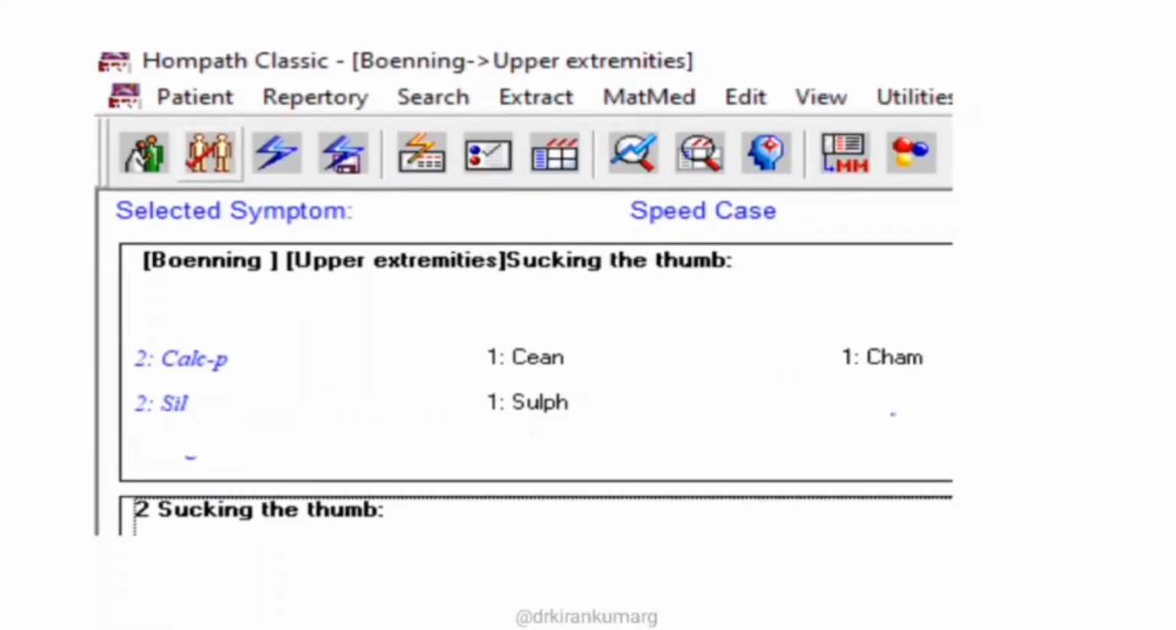The next rubric, sucking of the thumb, is directly given in the upper extremity. This is quite a common rubric dealing with children. We have children's remedies like Calcarea, Silicea, Chamomilla and Sulphur. So this rubric is given in BBCR repertory.